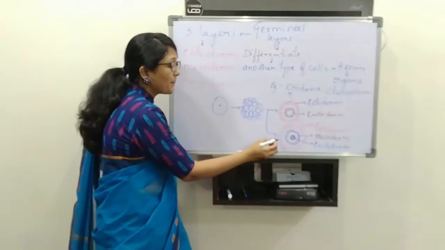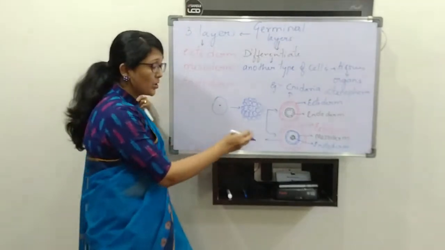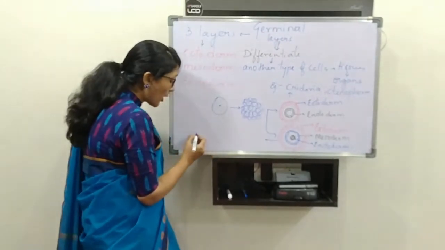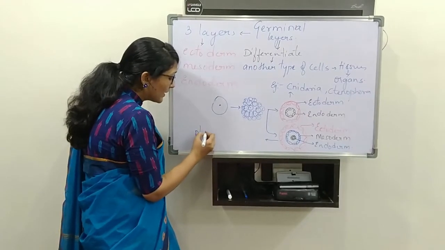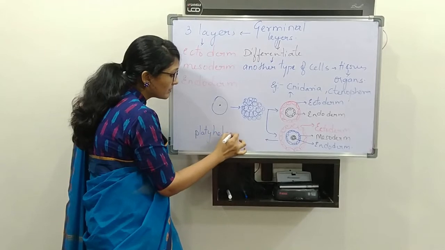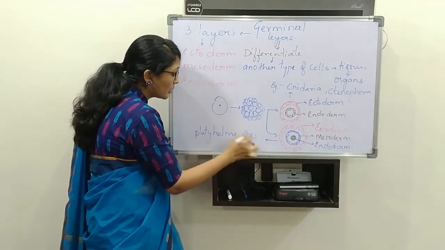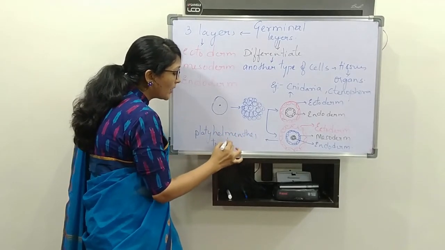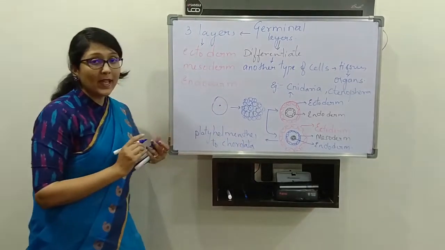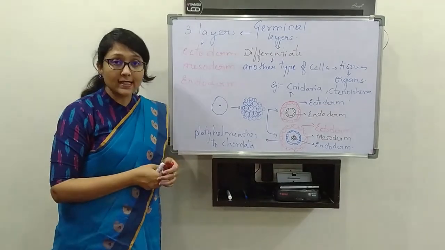Whereas here, which organisms will have this type of organization? From Platyhelminthes to Chordata. They will be having this type of organization.